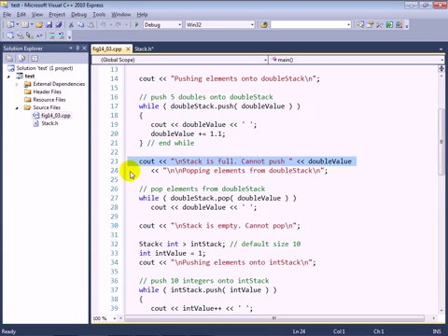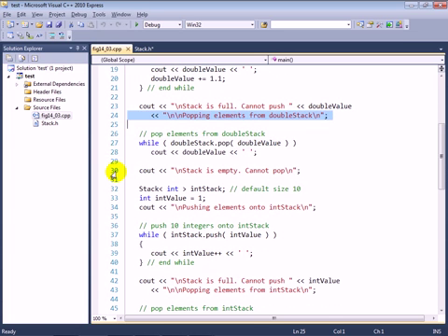The next thing we want to demonstrate is popping elements from the double stack, and we use a while loop to do that as well, and it will keep popping as long as pop returns true. Each time it pops, it will place the popped value into the double value variable, and then we will output that value followed by a space. Then we'll print out when the stack is empty and we cannot pop anymore.